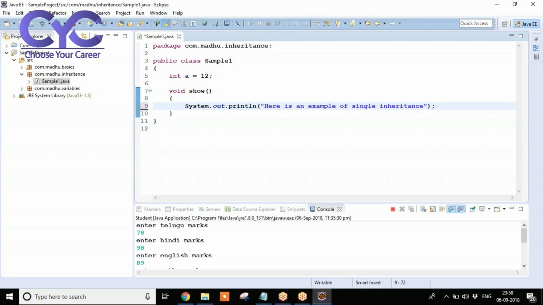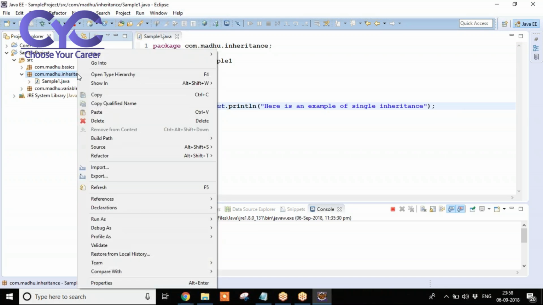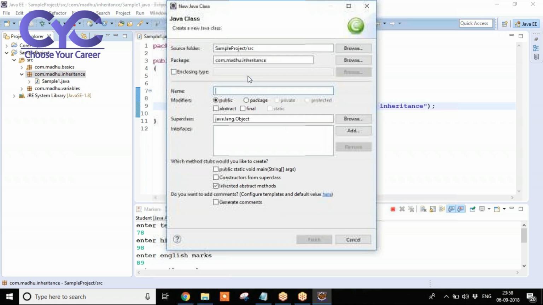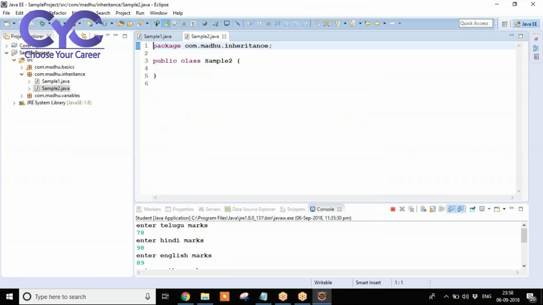Now what I'm going to do is I want to inherit this data into another class. I'm going to create another class here. Right click on package, new class. Here I'm going to create a class called sample2. Here sample2 class needs the data of sample1. I want to inherit the data from sample1 here.